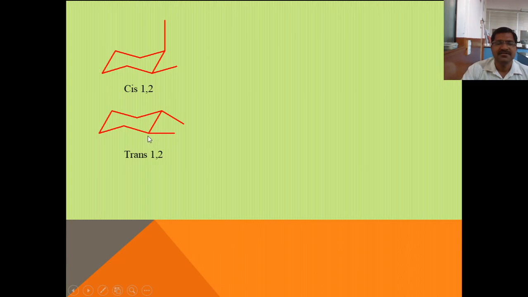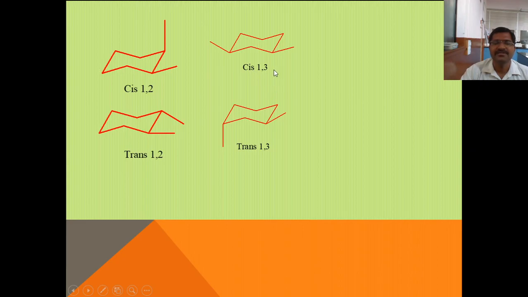In trans, this methyl is in the upward direction and this one is pointing downward. That's why this is trans-1,2 dimethyl cyclohexane. Now this is cis-1,3. Both the methyl groups present at the 1 and 3 positions are pointing in the same direction. Therefore, this is cis-1,3 dimethyl cyclohexane.